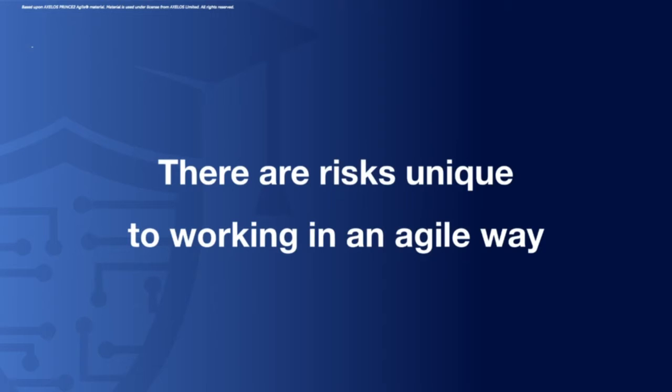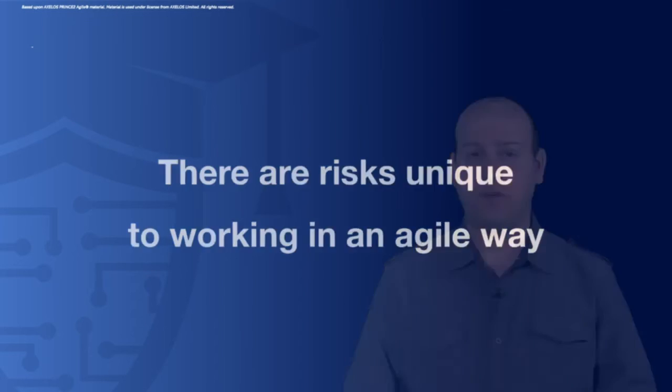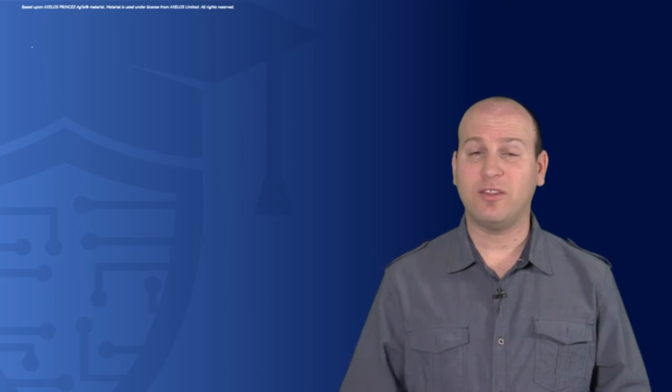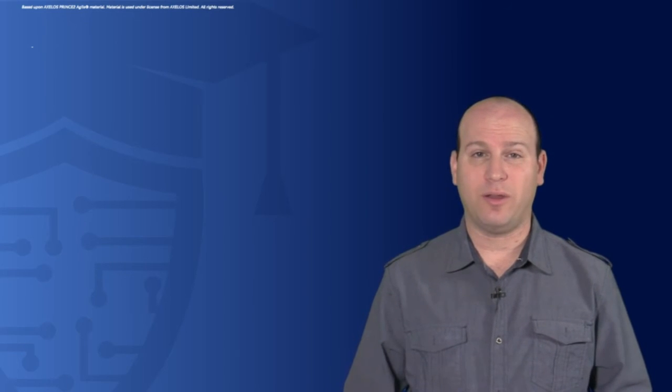While working in an Agile way can help us to reduce our risk, there are some unique risks that will come up because we're working in an Agile way. For example, when we work in an Agile way, we're continuously going to be engaging with our customer. That engagement gives us continual feedback, which is great, but that continual feedback may also derail our project because we're constantly adjusting and constantly doing new requirements and new changes to the thing we're working on. This is a risk that we're going to have to manage.